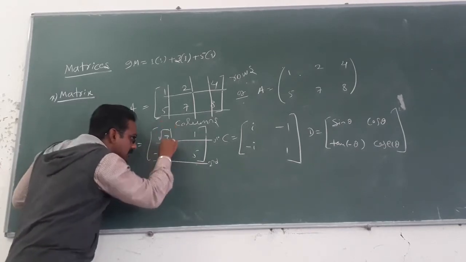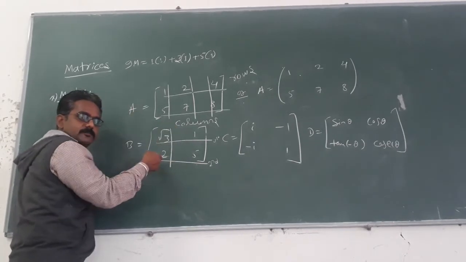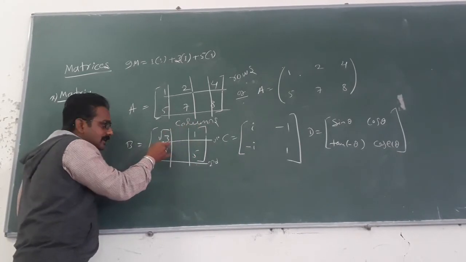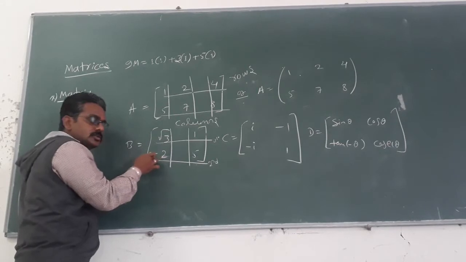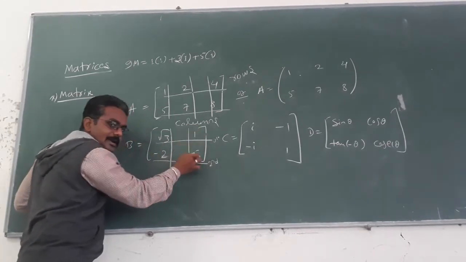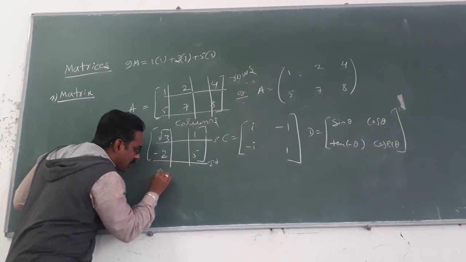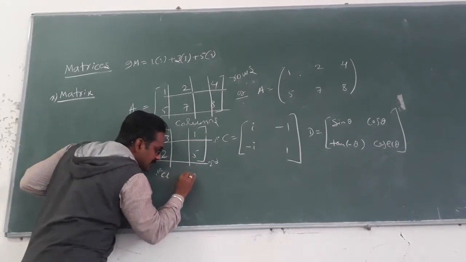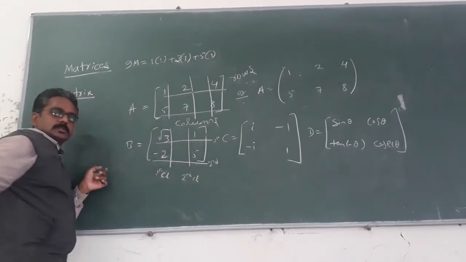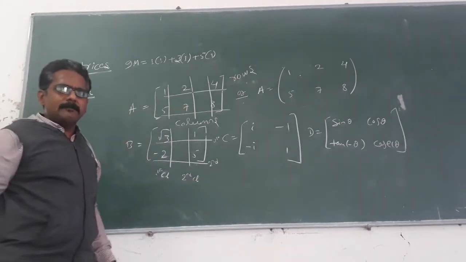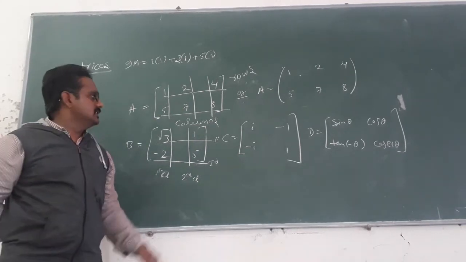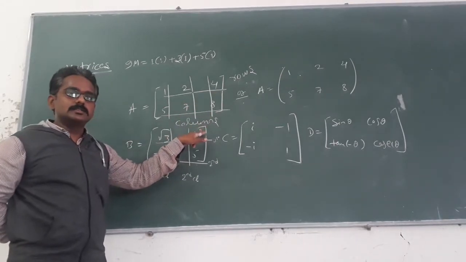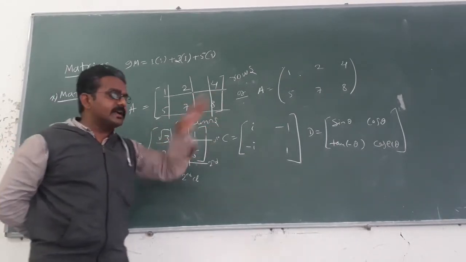Again, in this way, this is the vertical first line, this is the vertical second line. The first vertical line consists of root 3 and minus 2. The second vertical line consists of 1 and 5. This is the first column, we will read it as column. Okay, this is the second column. So whatever kind of matrix, it must consist of rows and columns. Rows and columns.